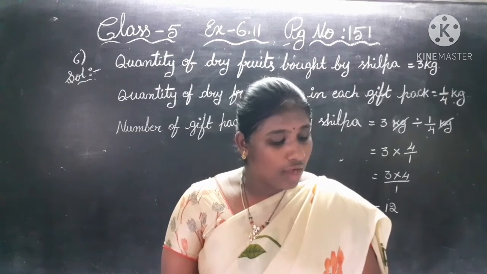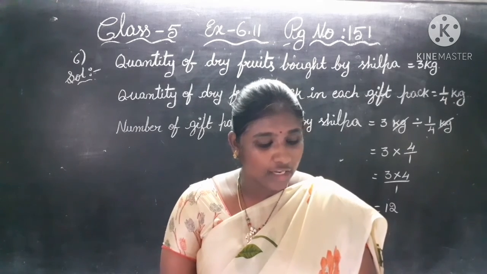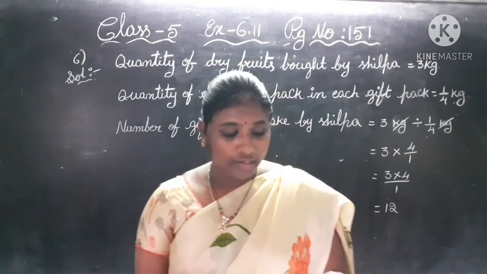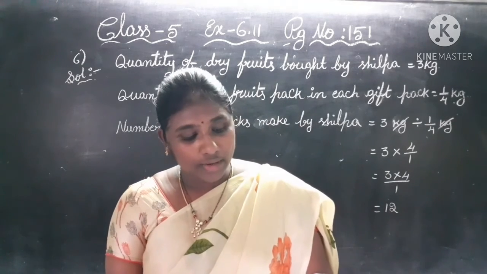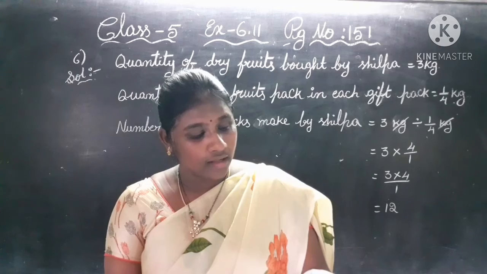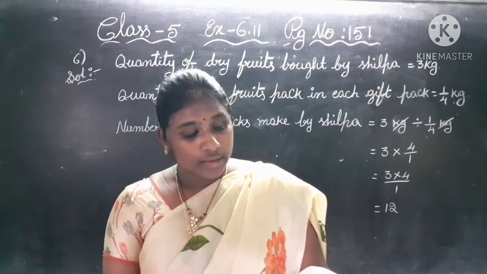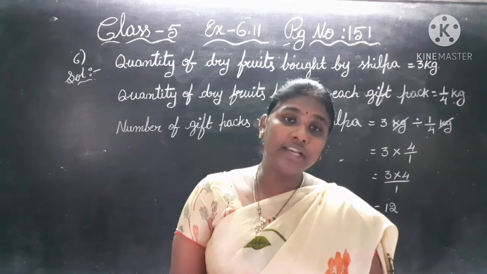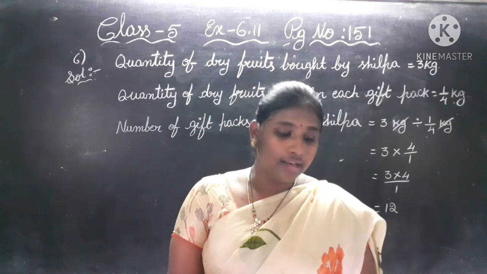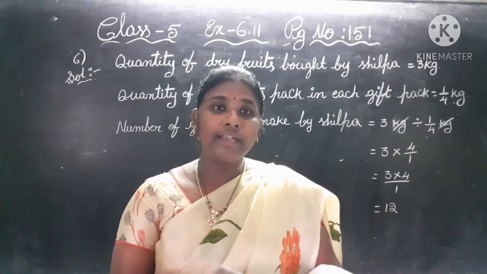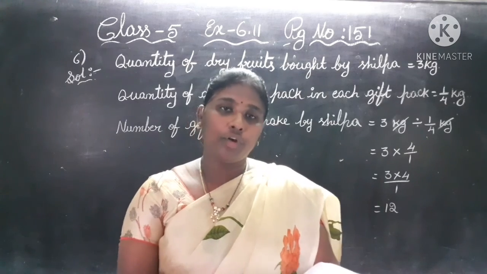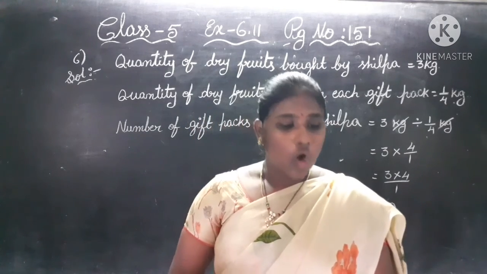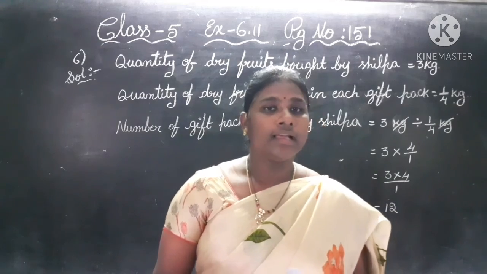Next, a fast moving train is 9 by 10 km away from a tunnel. If it covers 1 by 10 km in each second, how many seconds will it take to enter the tunnel? So division, 9 by 10 divided by 1 by 10. You will get the answer. All these problems, do in your classwork.